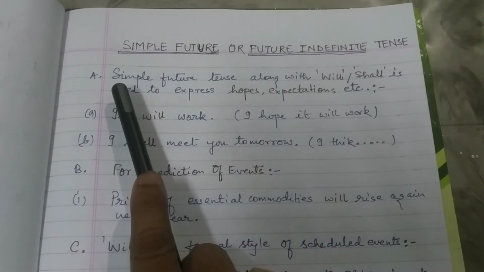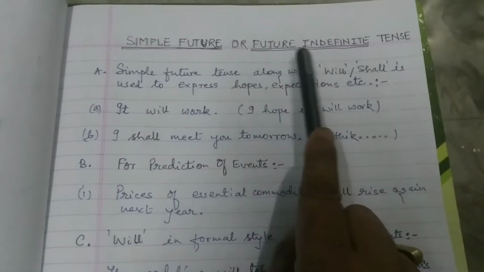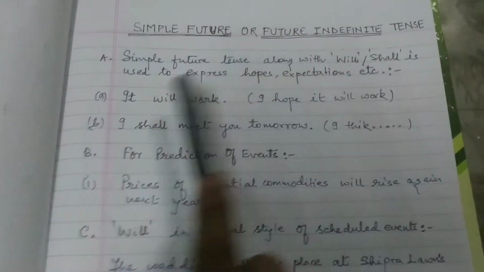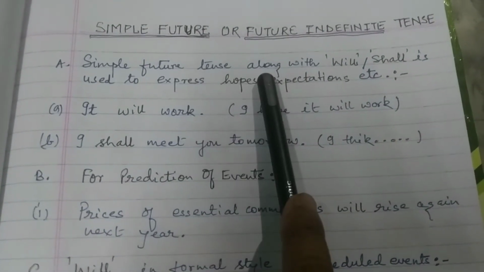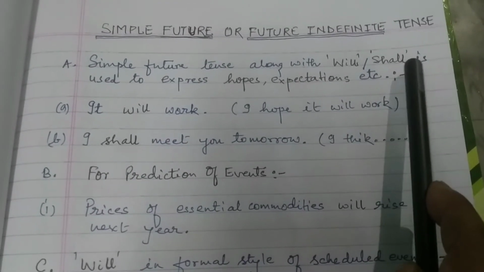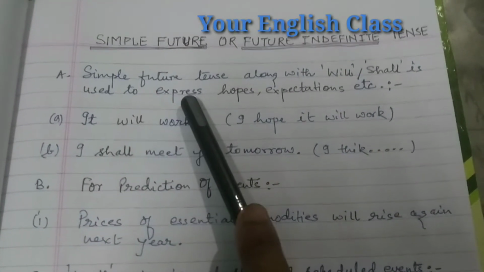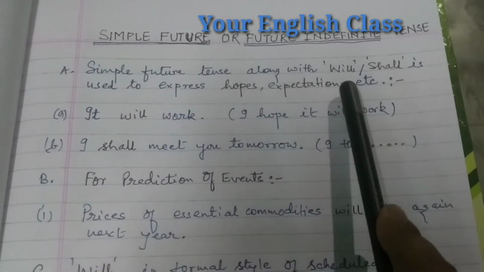My dear students, today we are going to discuss simple future or future indefinite tense. Simple future tense is used along with shall or will to express hopes and expectations.